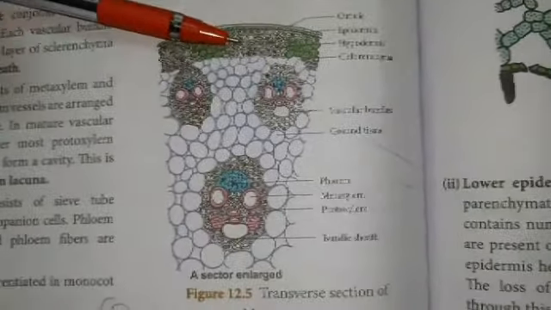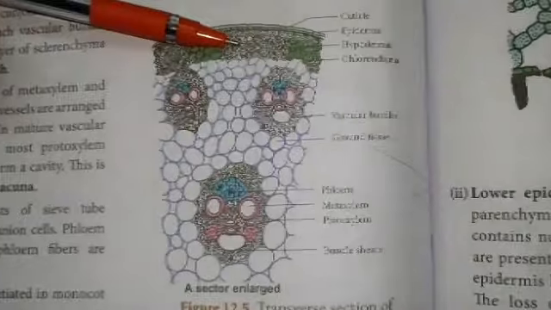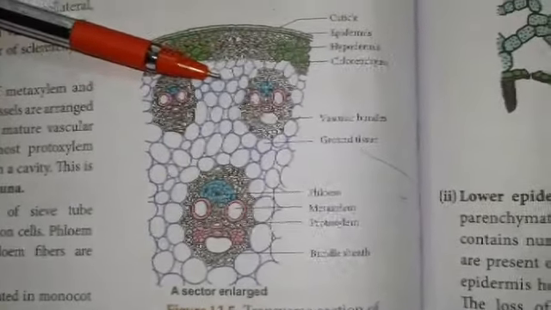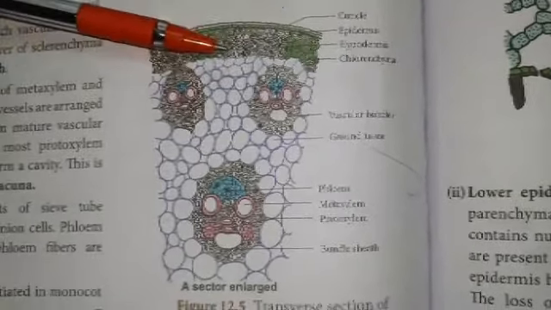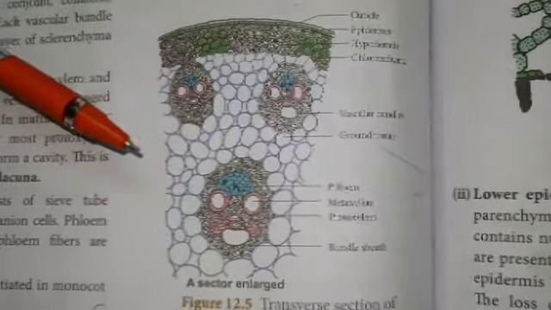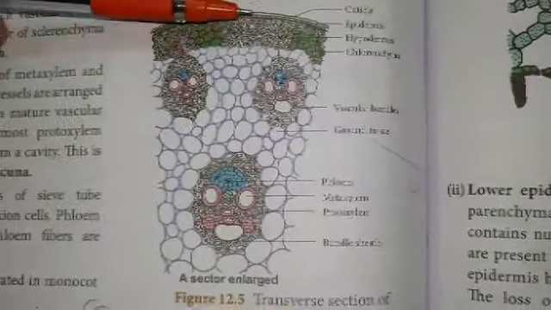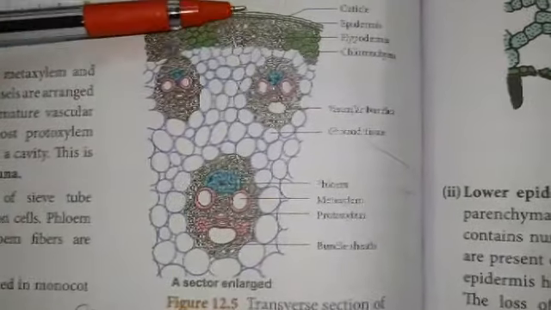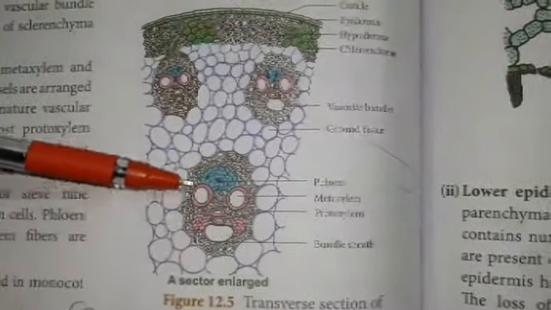In monocot stem, the hypodermis is sclerenchymatous. In many plants, collenchyma forms the hypodermis. It gives mechanical support to the plant. Next, the cortex region. The cortex is present in between the epidermis and the vascular bundles.